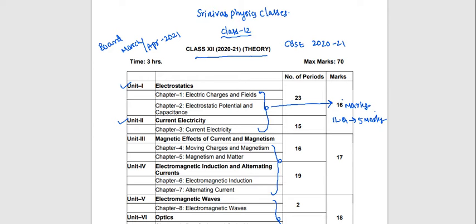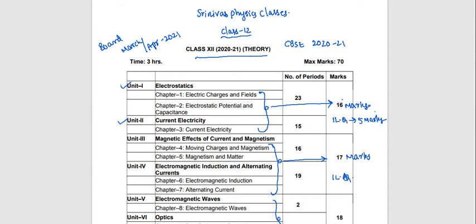The first three chapters are completed, that is the 16 marks. Next, magnetic effect of electric current: the fourth, fifth, sixth and seventh chapters combinedly give you 17 marks. From these also you will get one long answer question.